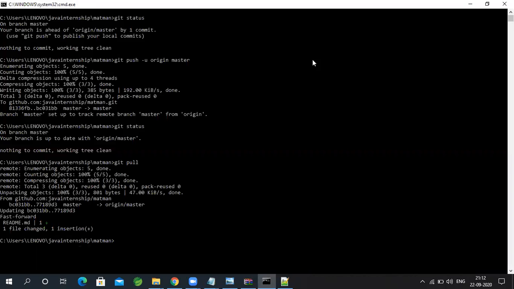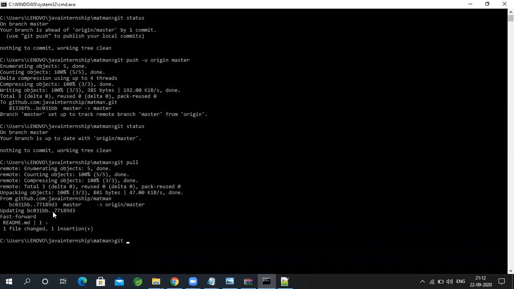Yes, if you notice, the git pull says remote: enumerating 5, counting objects 5 out of 5, compressing objects 3 out of 3, total 3, delta 0, reused 0, pack-reused 0. You don't need to worry about all these things. It says there is an update and it is giving me the update.